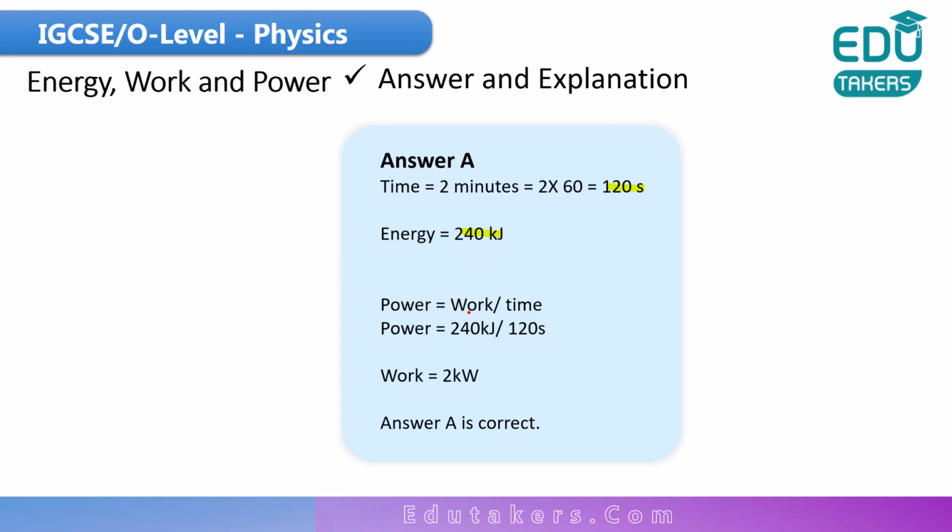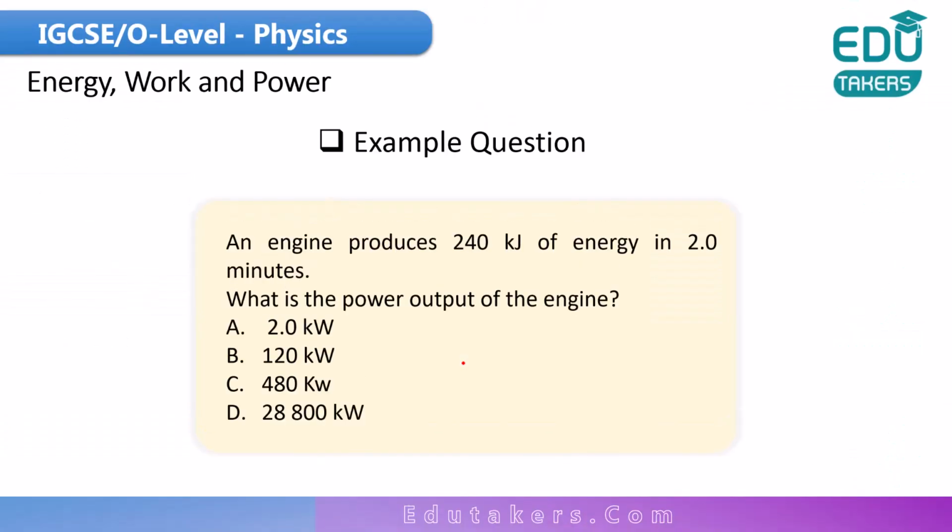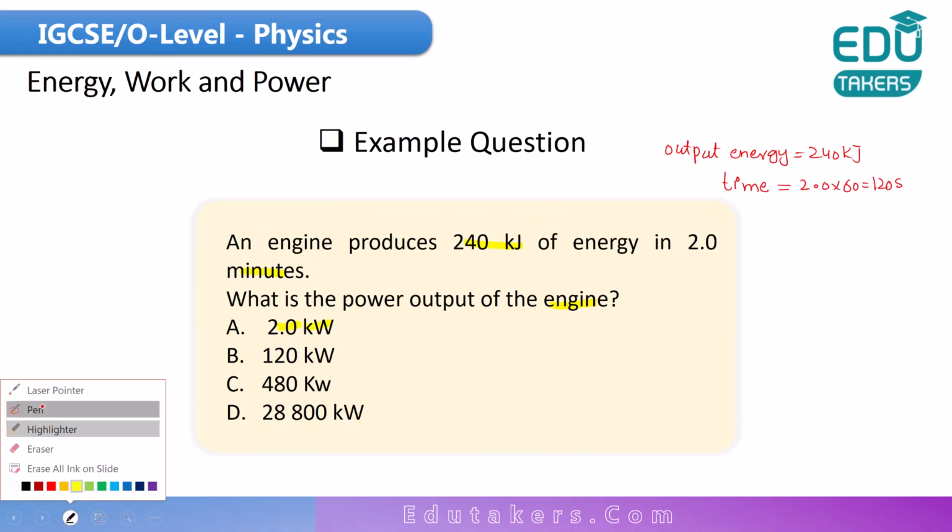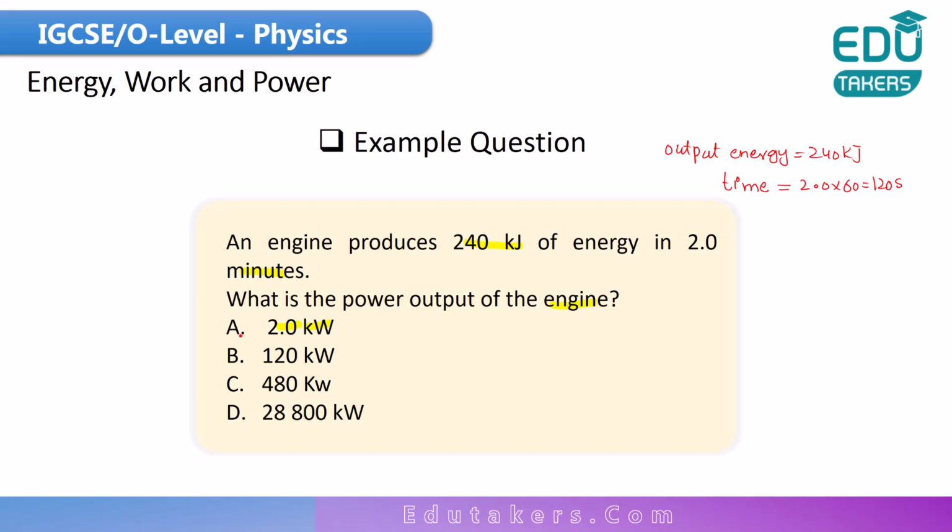Power is defined as work per unit time or energy per unit time. So you put in the values and you get 2 kilowatt. According to that, answer A is correct. Let's go back and see the answers. In answer A, 2.0 kilowatt power is given. It means that answer A is correct.